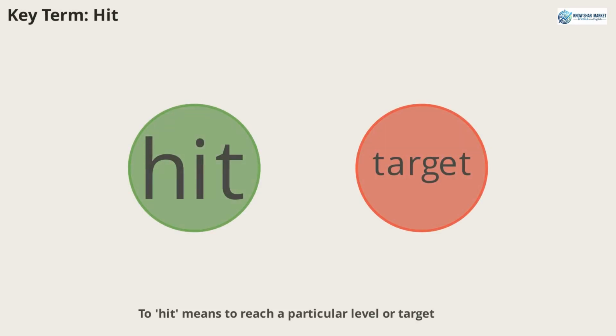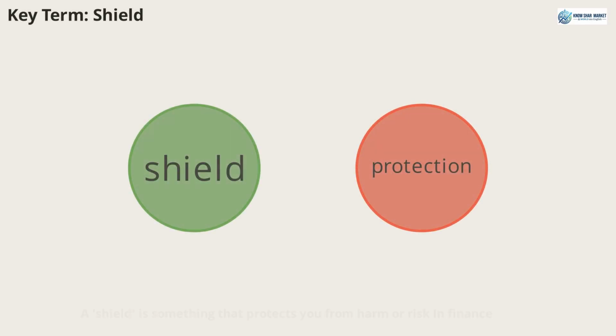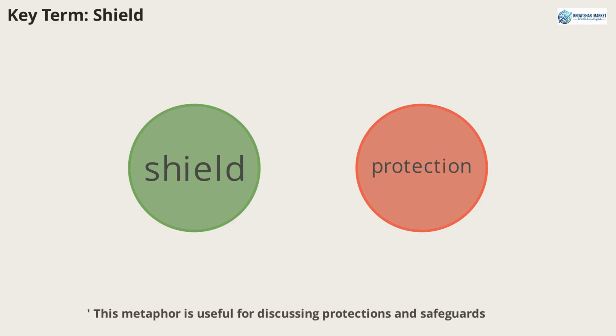Hit means to reach a particular level or target, especially in terms of prices or rates. For example, STT rates hit a new high. This verb is common in financial reporting and everyday English. A shield is something that protects you from harm or risk. In finance, the tax exemption acted as a shield for investors. This metaphor is useful for discussing protections and safeguards.